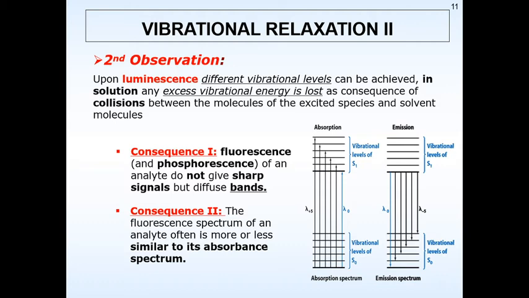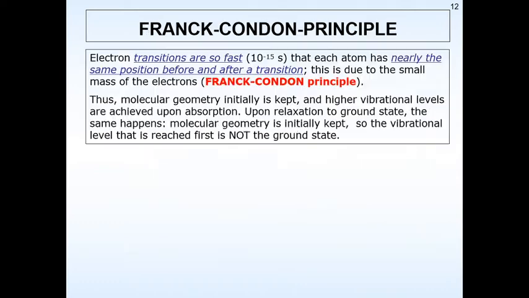That is, if it is going from sigma to sigma star, n to pi star, pi to pi star system, the same opposite way it is returning back from sigma star to sigma or pi star to pi. This is how they can be said to be replicas of each other, in a way that the absorption spectra is almost similar to that of its emission spectra.